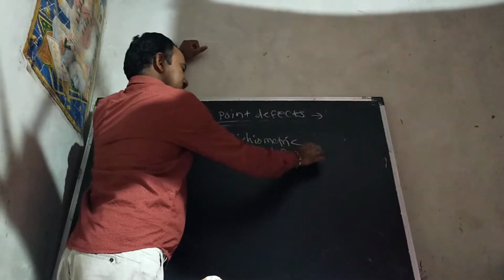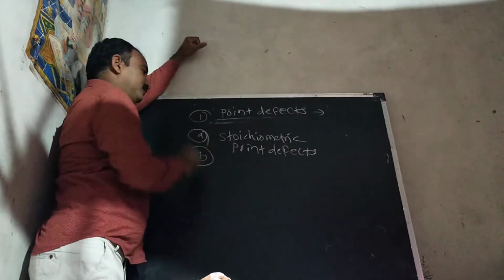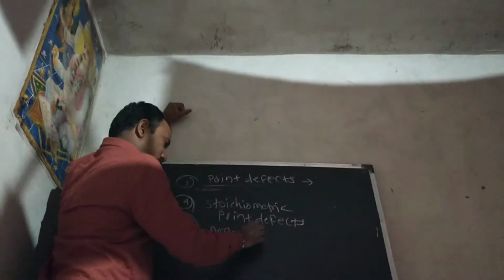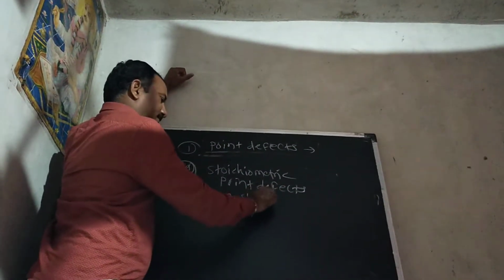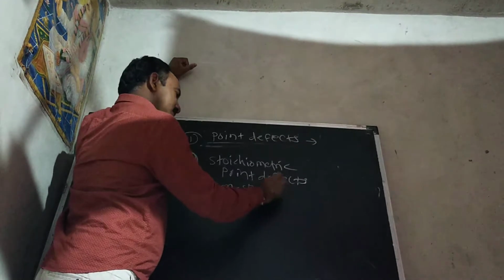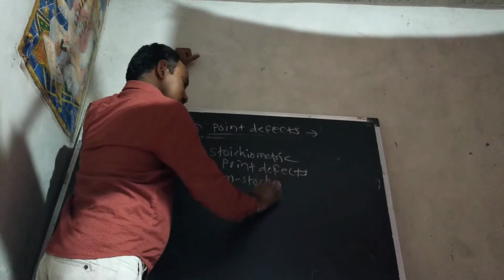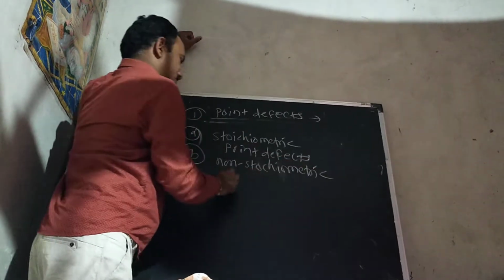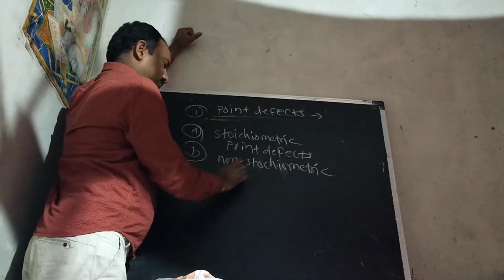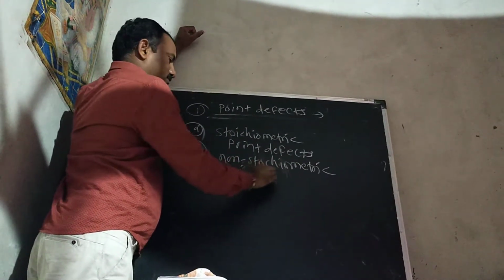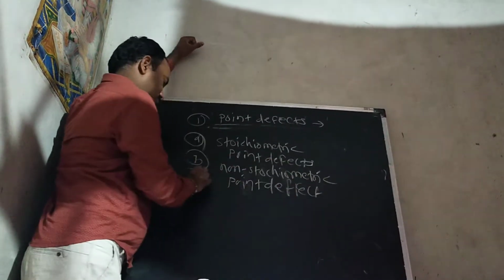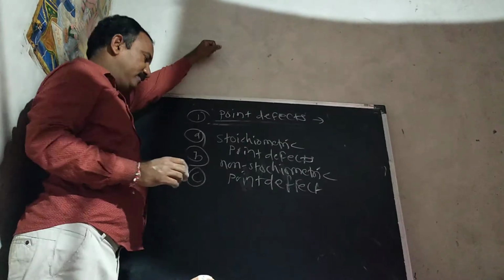Second is the non-stoichiometric point defect.